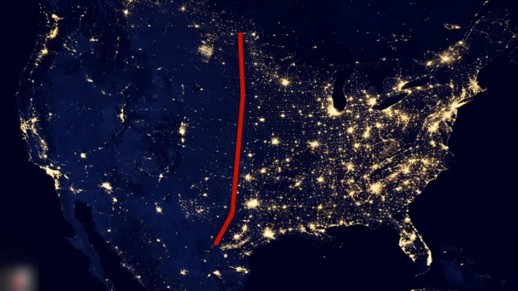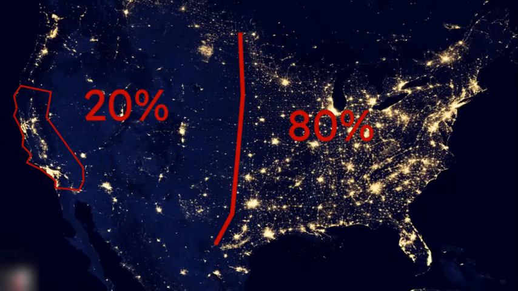Speaking of the middle of the country, there's a line that I've drawn right through it. On the left of it is 20% of the US population, on the right is the other 80%. An interesting part about this is that California is the most populous state in the US, and it's in the side with 20%. And this is a perfect segue to another line we can draw on the 20% side.